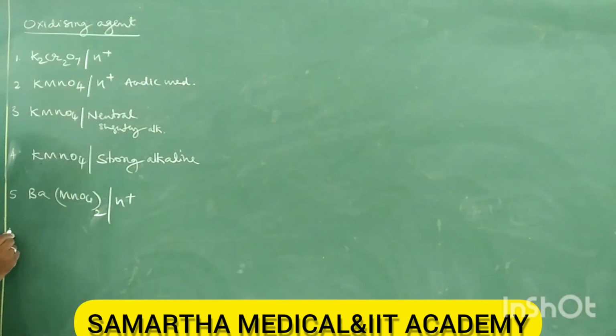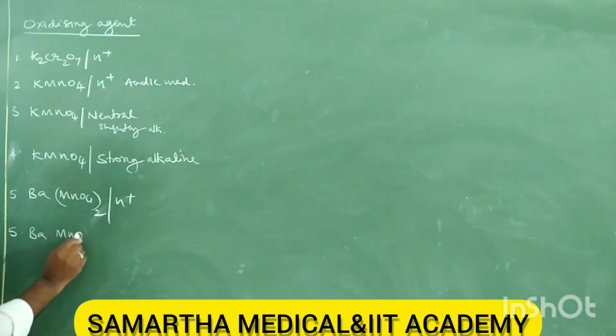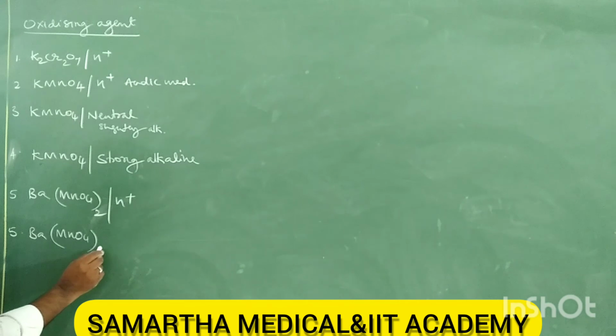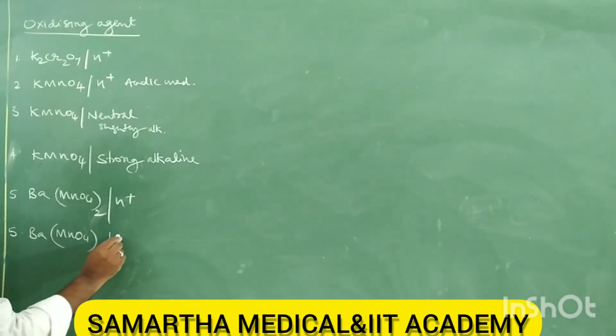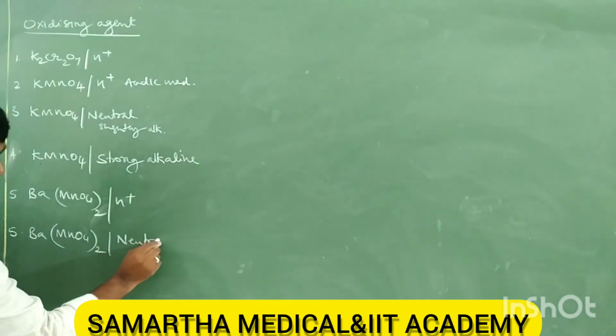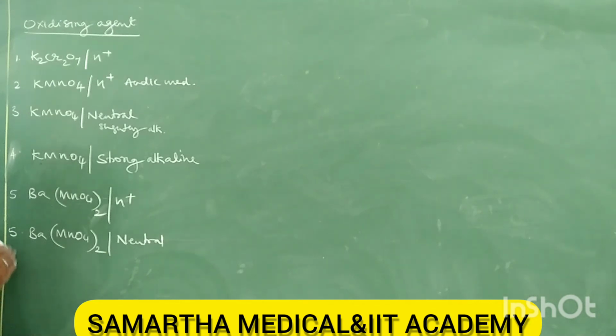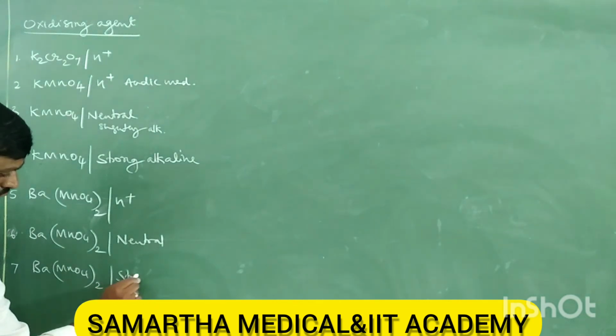Next, 6th one, barium permanganate, neutral medium. 7, barium permanganate, you can take in strong alkaline medium.